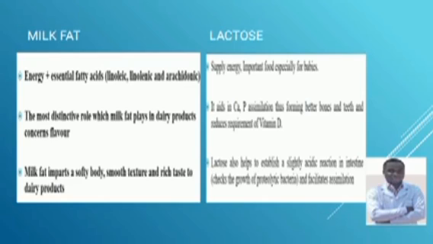But also lactose helps to establish a slight acid reaction in the intestine. The lactose is converted into lactic acid. Once converted into lactic acid, it provides an environment that is better for the survival of lactobacillus.